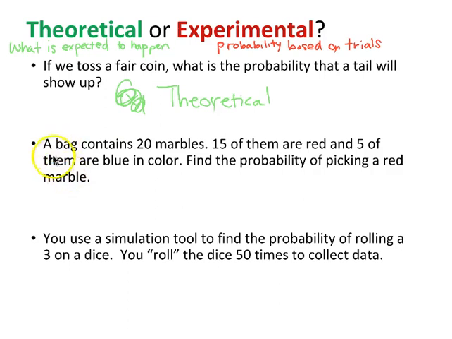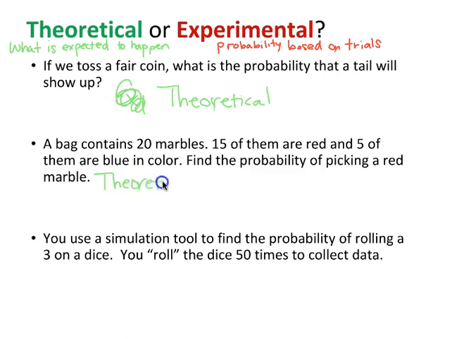Let's look at this second example. It says a bag contains 20 marbles. 15 of them are red, 5 of them are blue, and we want to find the probability of picking a red marble. So that probability, would that be theoretical or experimental? What do you think? If you said theoretical, you are correct. We would base that on what we expect.